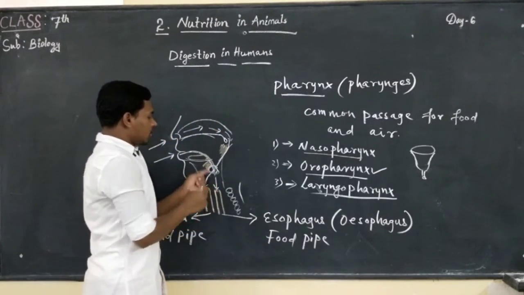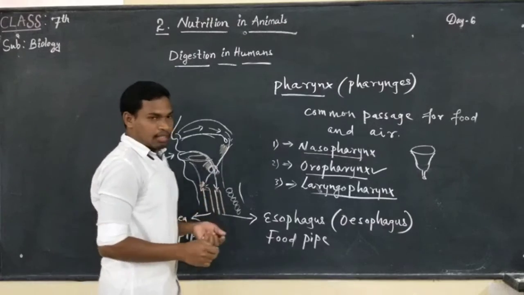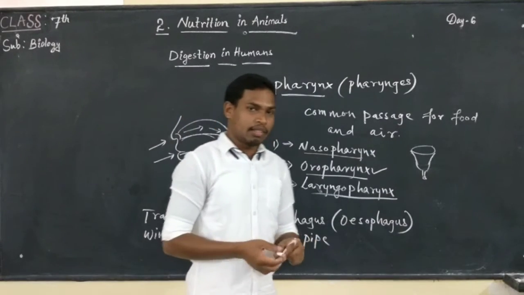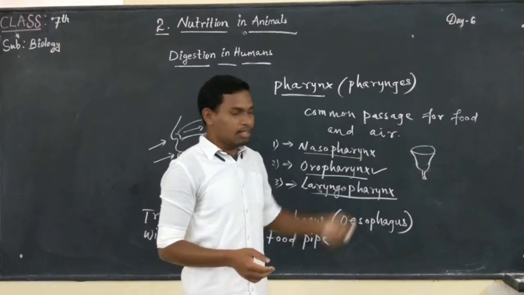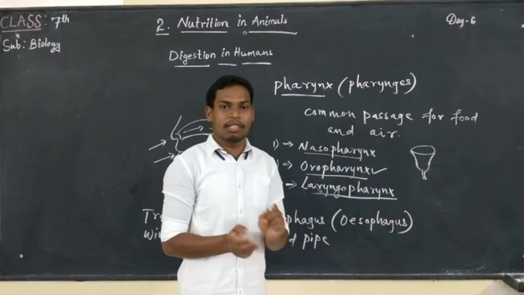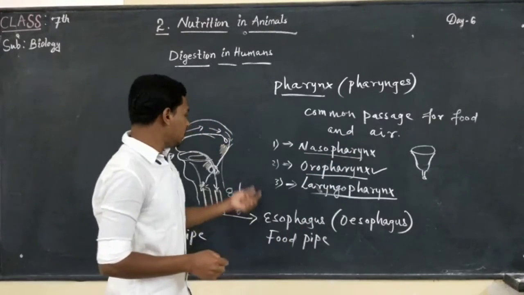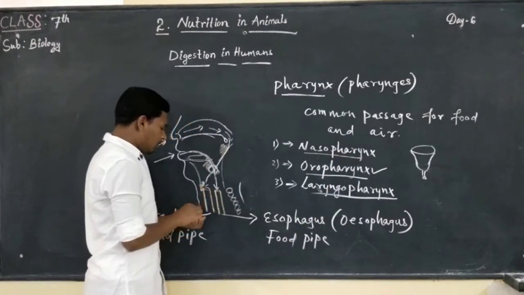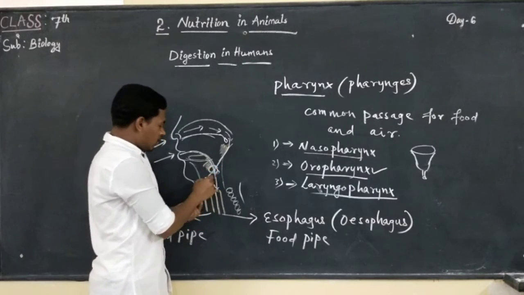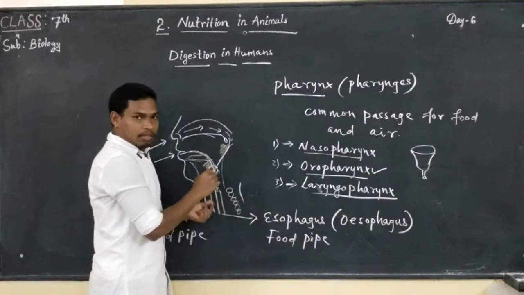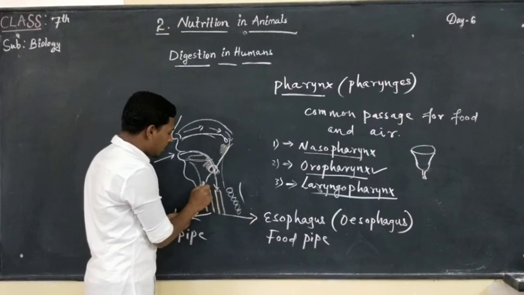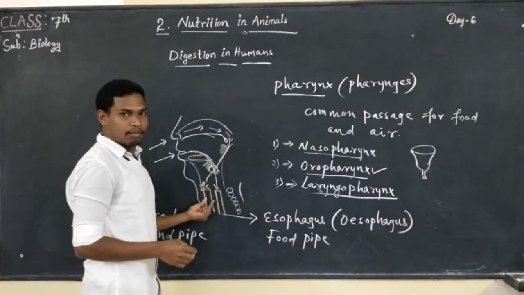Since the pharynges are a common passage, there is a chance that food particles may enter the trachea.